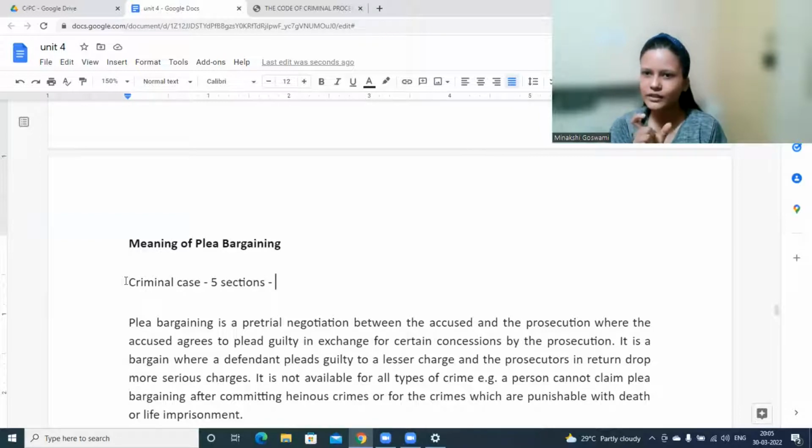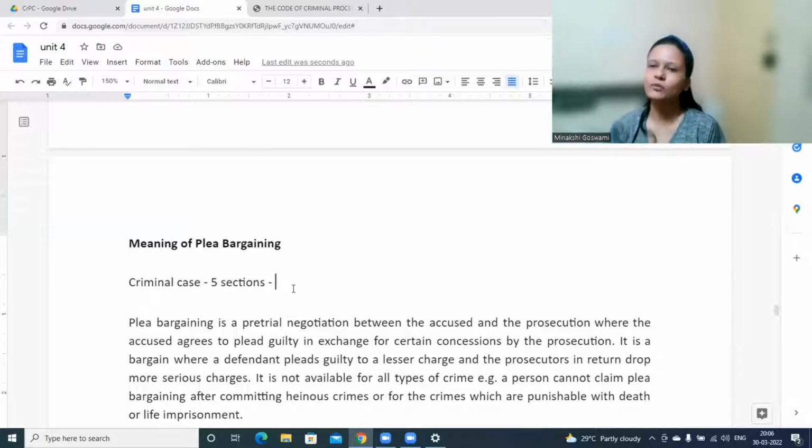In order to reduce the time frame so that we can quickly decide the case and less resources are used, this concept is allowed: you plead guilty for certain things, you confess something, you help the court in another way by confessing something, and in return you also should be getting benefit. Why would you plead guilty? In return, as a benefit, some charges would be dropped. Maybe lesser punishment will be given.